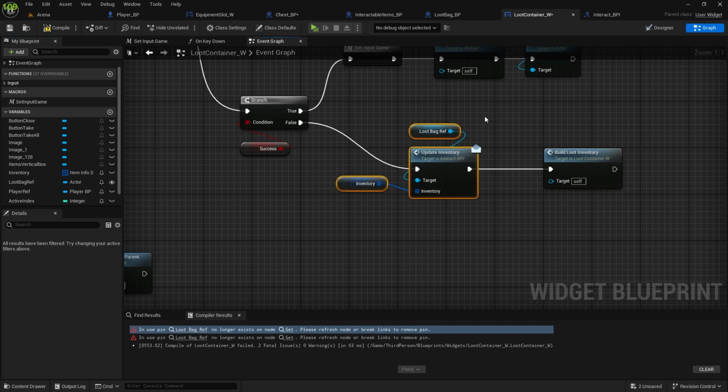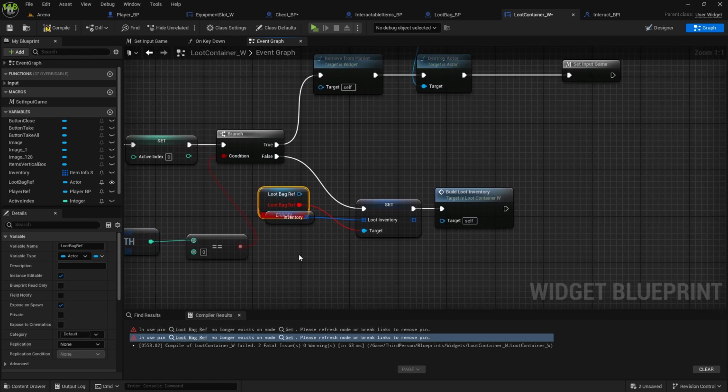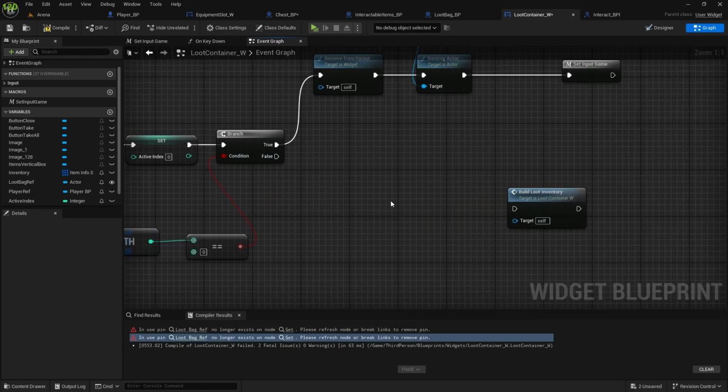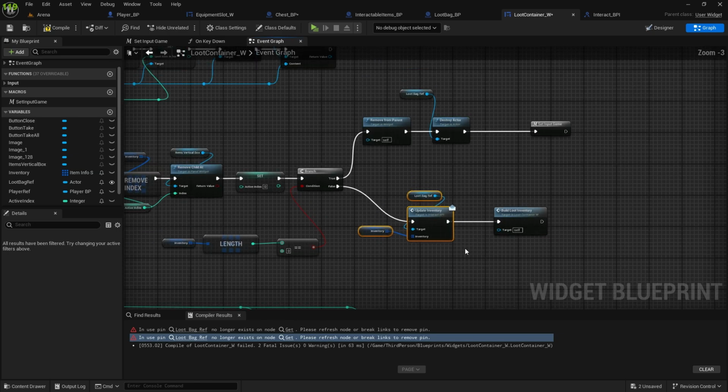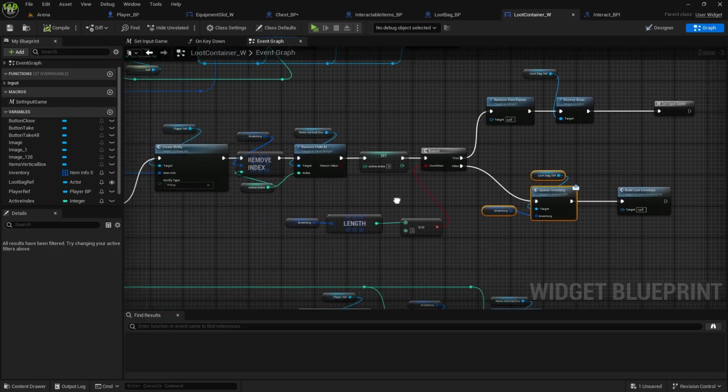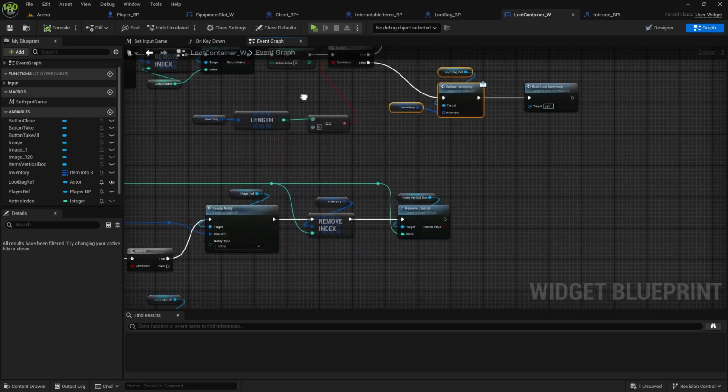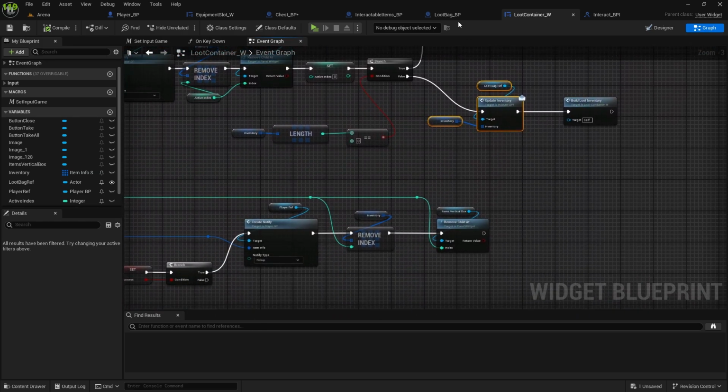Alright, we need to copy this part, select this second compiler error, and now remove it from here and also paste it. Compile and save. That should be all of it for now.